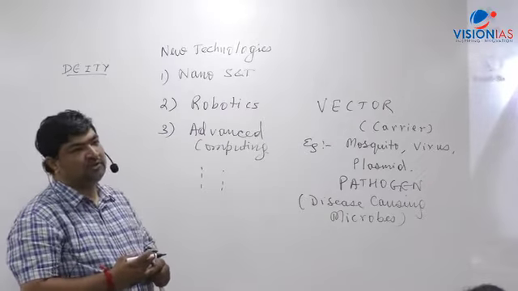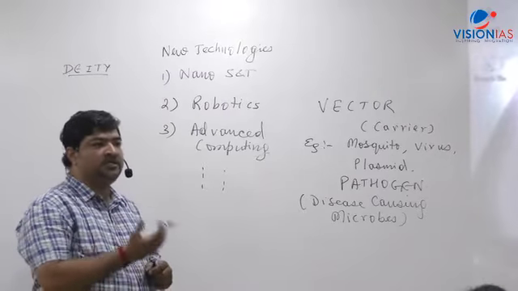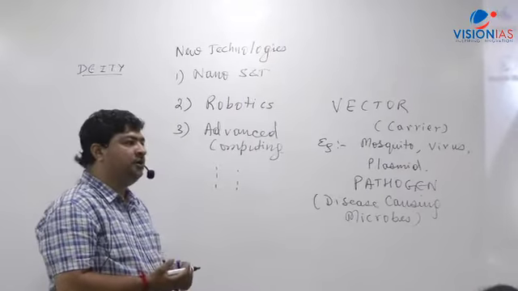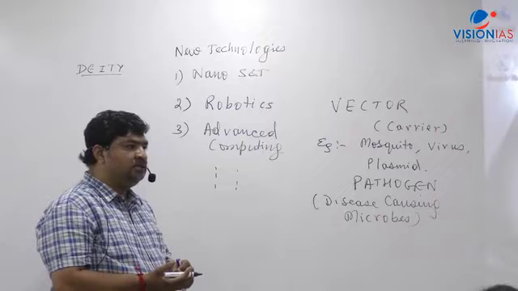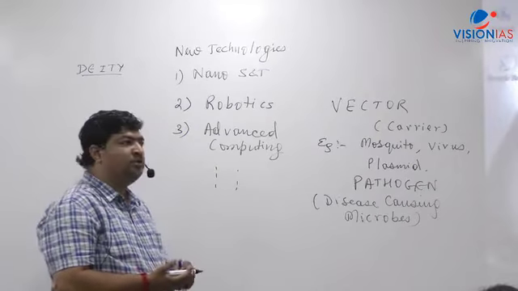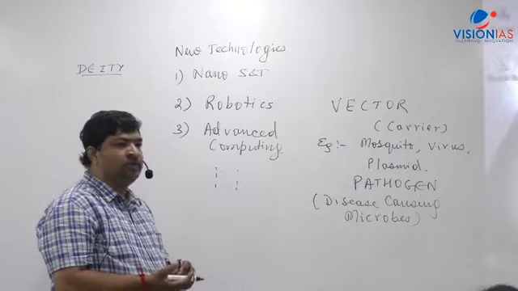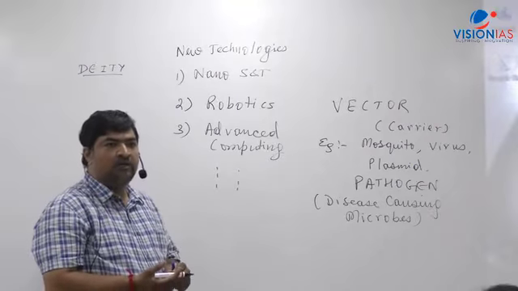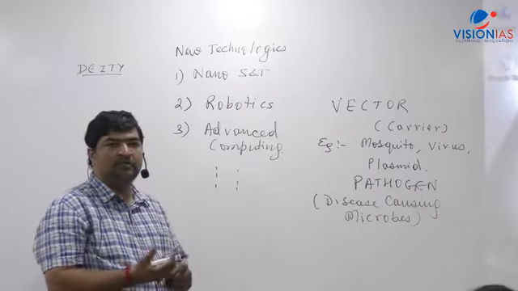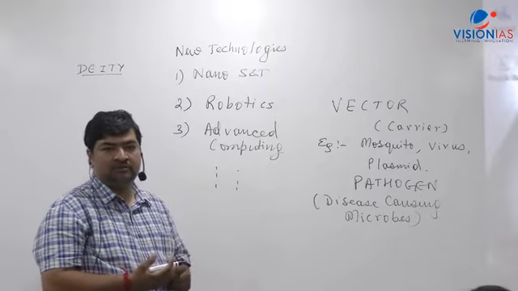Whenever we use the word pathogen, we always refer in terms of disease. Let's say a bacterium like Vibrio cholerae causes cholera. Then you are aware of tuberculosis, Mycobacterium tuberculosis, which causes tuberculosis in humans. Or poliomyelitis, which causes polio. So these are the pathogens. We use the word pathogen there.